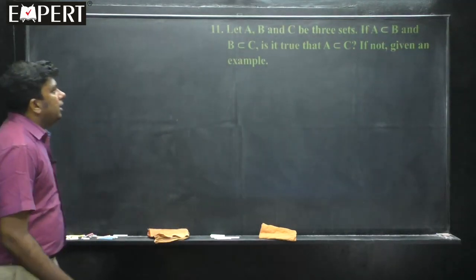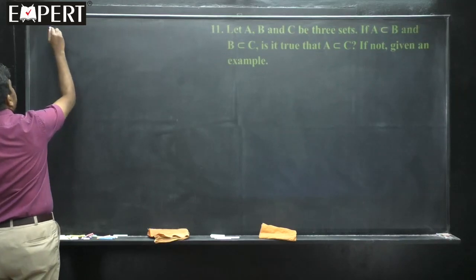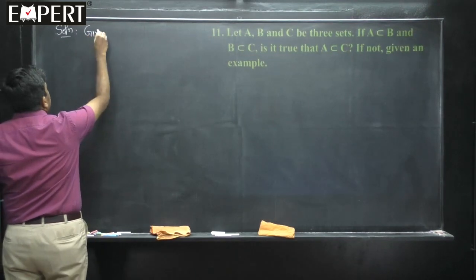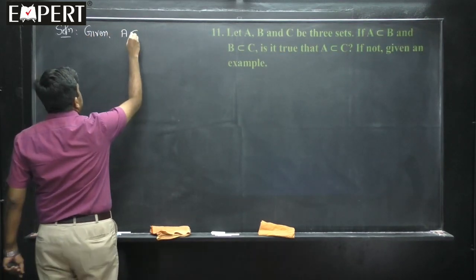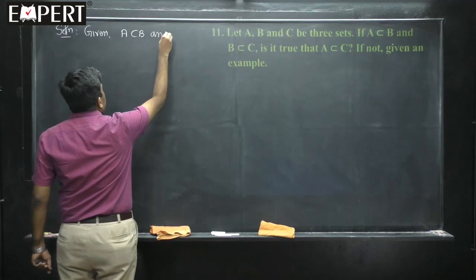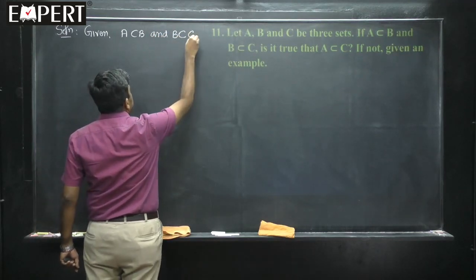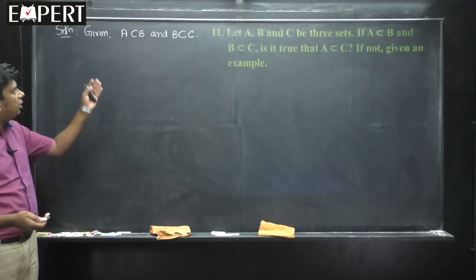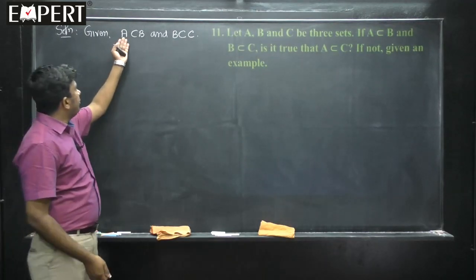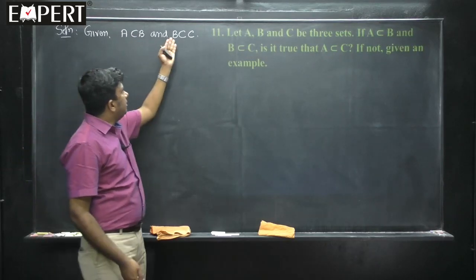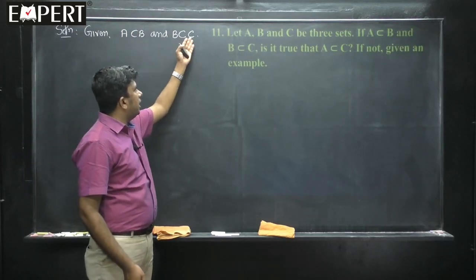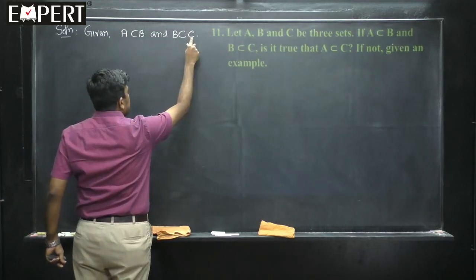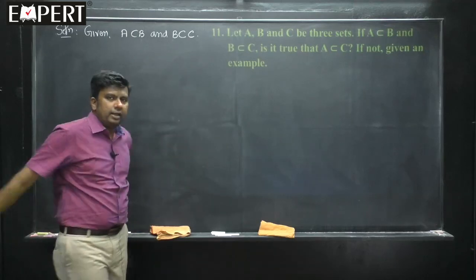I will write the solution here. What is given? Given that A is a subset of B and B is a subset of C. Now, the question is whether A is a subset of C. What is the meaning of A is a subset of B? All elements of A are elements of B. B is a subset of C means all elements of B are elements of C. Since all elements of A are present in B and all elements of B are present in C, obviously every element in A must be present in C.